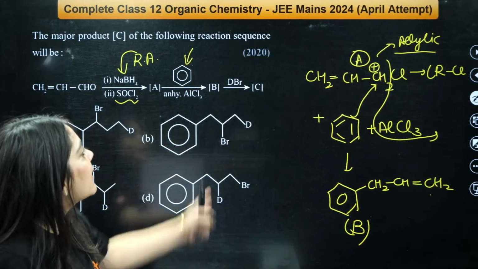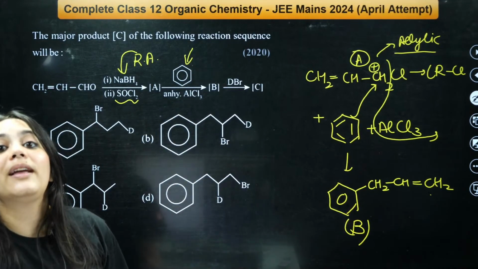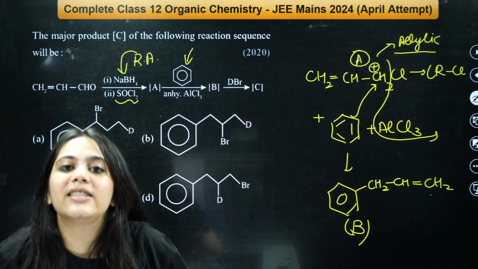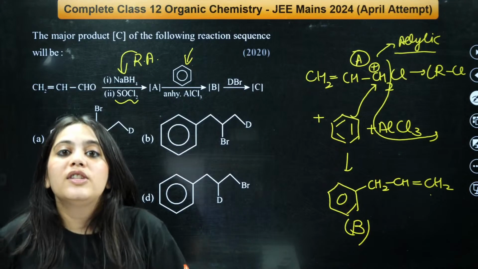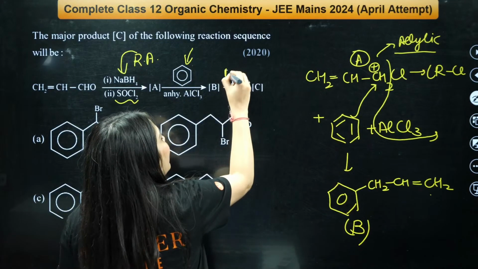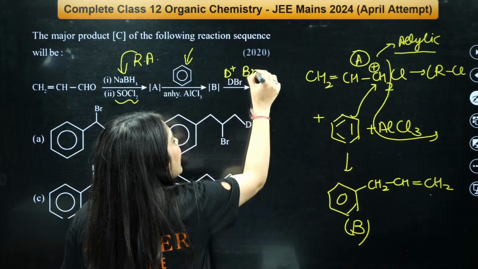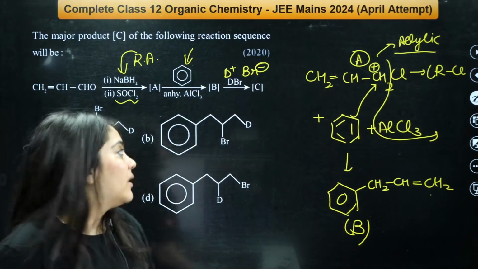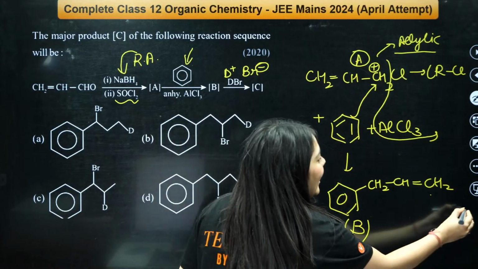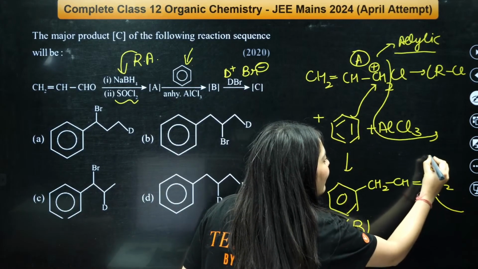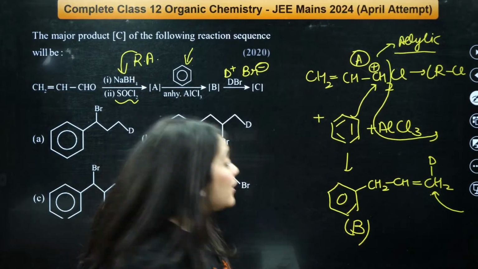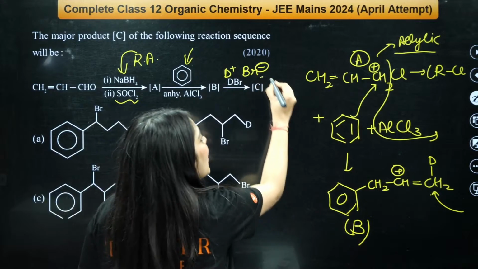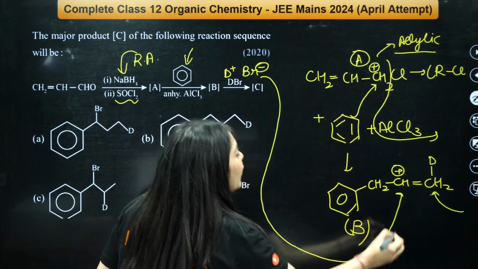Then your C product is the addition of DBr. How will the DBr attach? First of all, DBr behaves similarly to HBr, which is your acid. So it will break down as D plus and Br minus. D is an isotope of hydrogen, deuterium. So here what will happen? The D will attack and get attached over here so that the positive charge comes here, right?